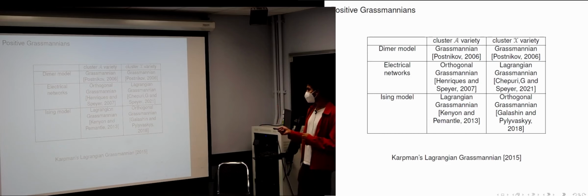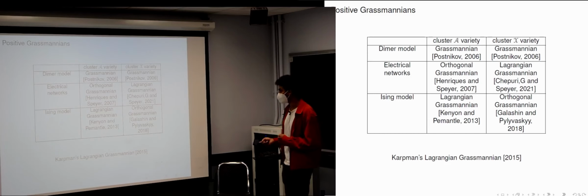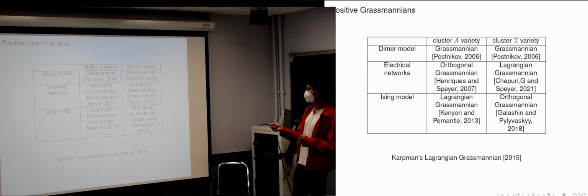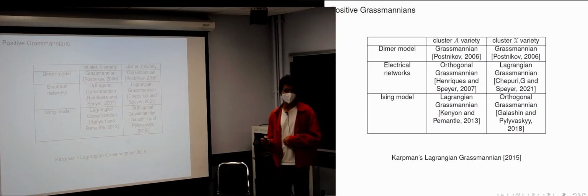And on the A side, you have another notion of a totally non-negative Lagrangian Grassmannian, which is sort of implicit in a paper of Kenyon and Pemantle. And so you have a totally non-negative Lagrangian Grassmannian here and one here, and these are not the same. And you have a notion of totally non-negative orthogonal Grassmannian here and one over here, and I'm pretty sure these are not the same either. So it's kind of a mystery how all of these things connect together. So you have a map that goes from here to here, and you should have a map that goes from here to here. It should be some version of the twist map that goes from here to here.